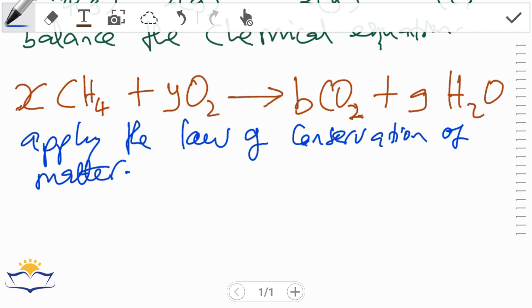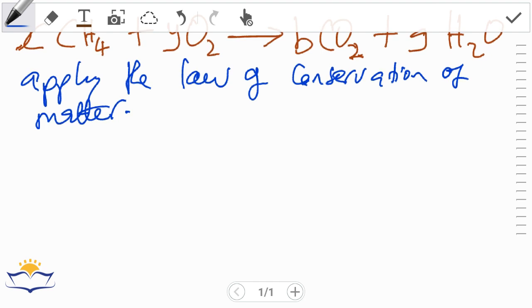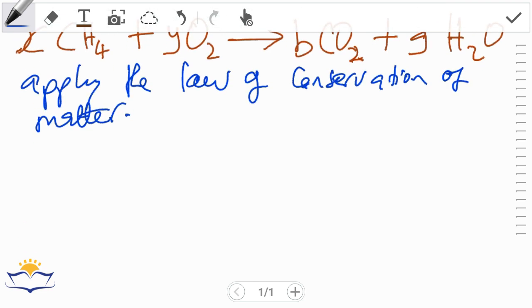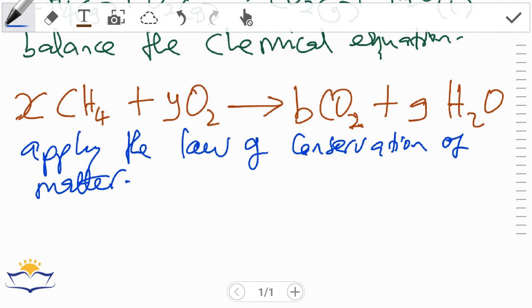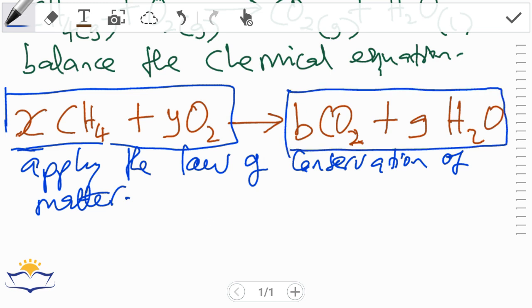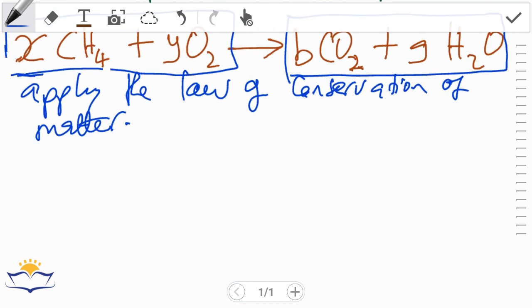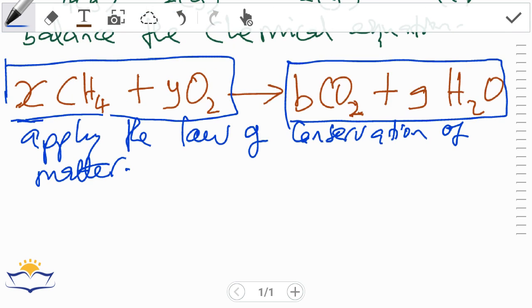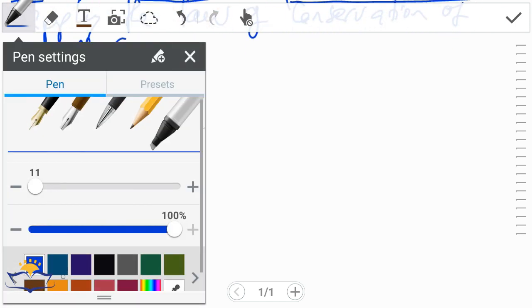So in short, the law of conservation of matter in chemical equations says that the total number of atoms on the reactant side must equal the total number of atoms on the product side. If the reactant side has 20 atoms, the product side must also have 20 atoms. If the reactant side has 5 carbon atoms, the product side must also have 5 carbon atoms. That is what we are doing. So how do we do this?